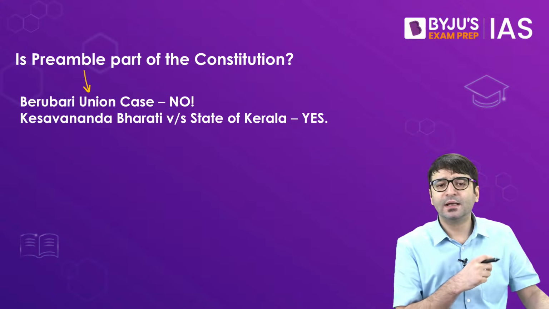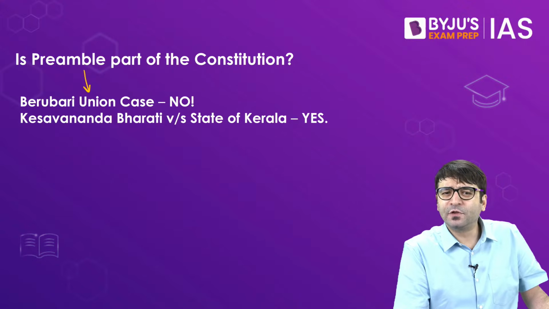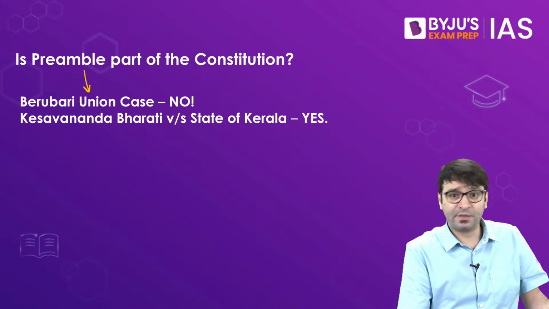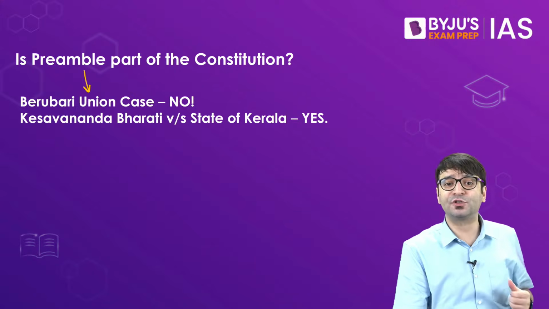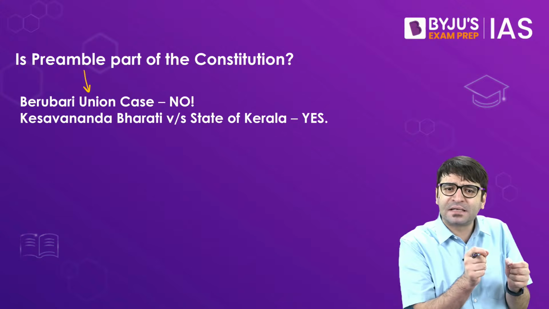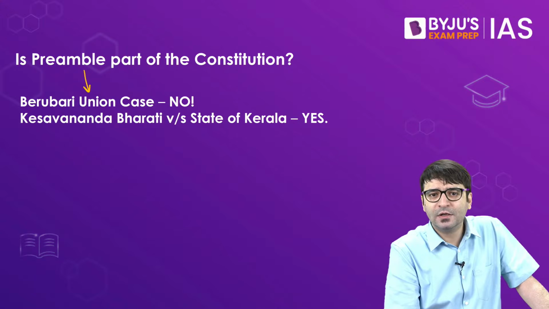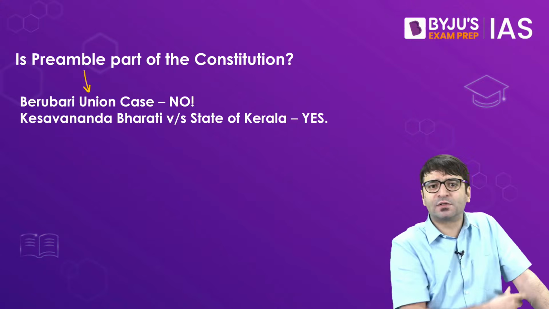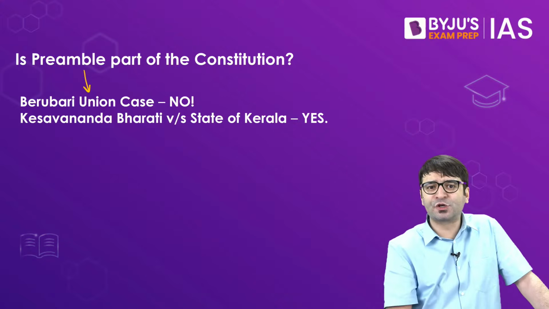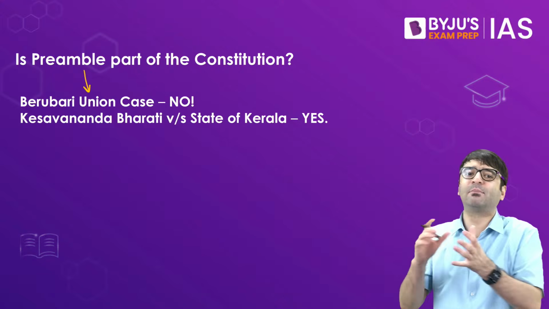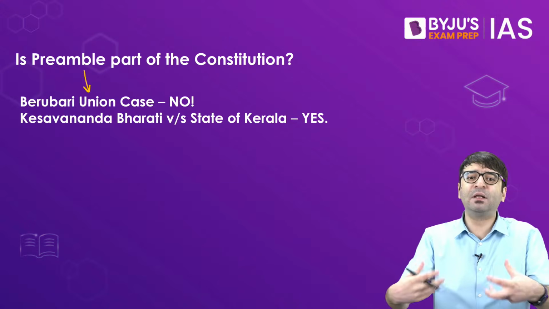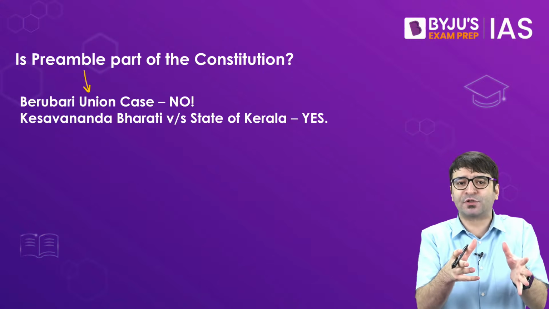To ensure that the preamble, which is the philosophy of the Constitution, the identity card of the Constitution, should be compatible with every single provision of the Constitution. So that there is no article, no provision in the Constitution which conflicts with the preamble. That is why the preamble was the last item added to the Constitution.